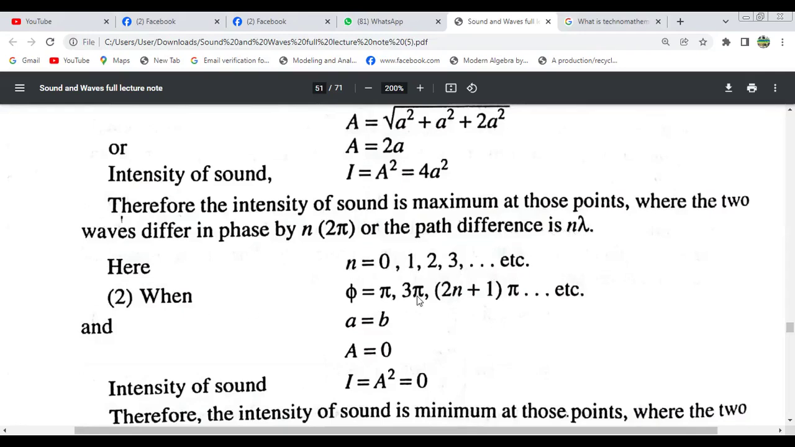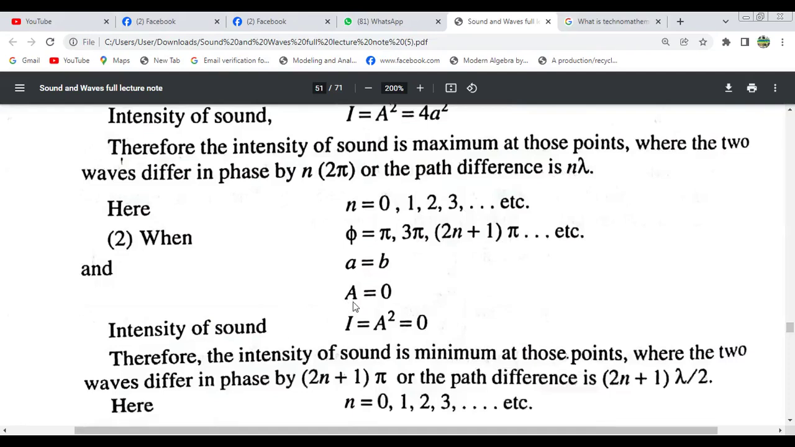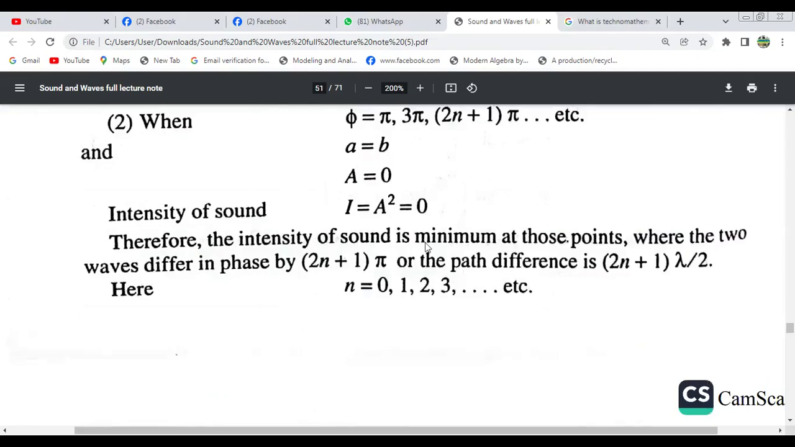And when phi equals pi, 3 pi, 2n plus 1 into pi, etc., and a equals b, then the amplitude equals 0. Intensity of sound equals 0. Therefore, the intensity of sound is minimum at those points where the two waves differ in phase by 2n plus 1 into pi, and the path difference will be this.